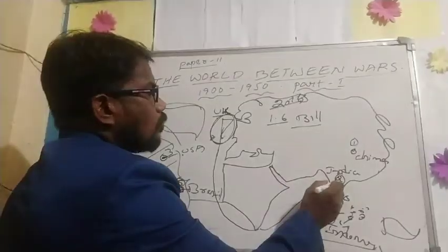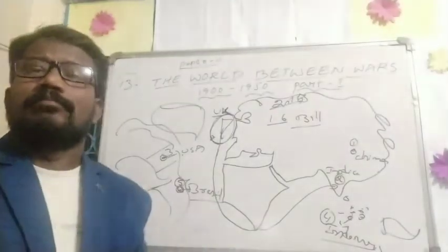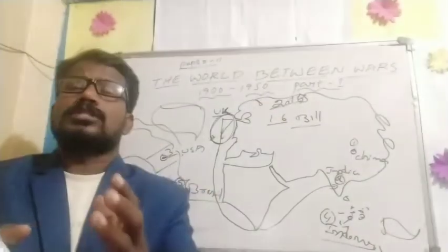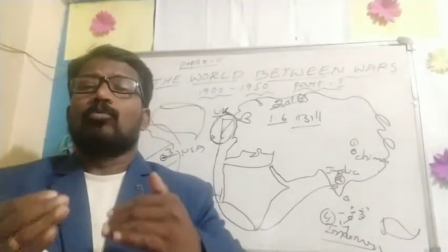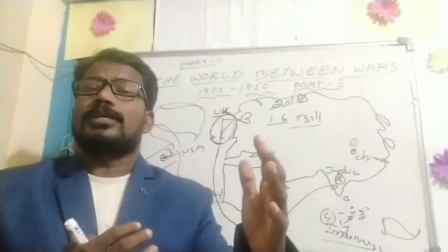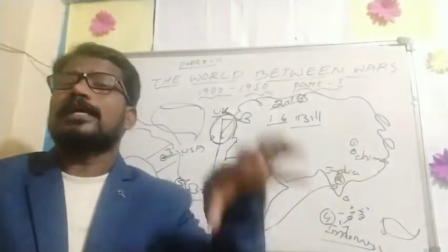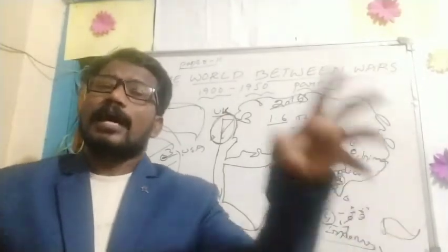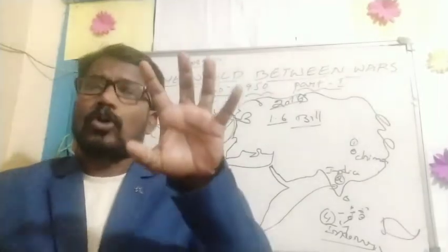So India was colonized by England. A colony means occupying without asking permission. If they wanted to get any state or country, they settled in that particular area without permission, and then the area became a colony.